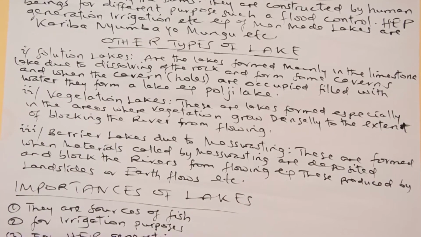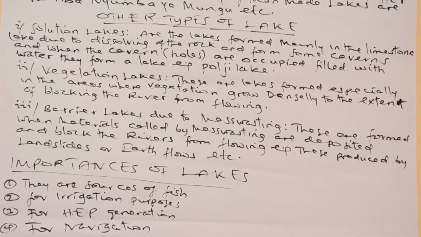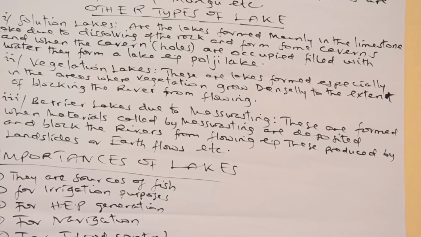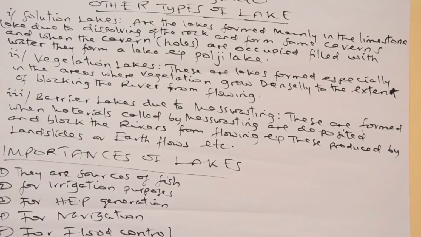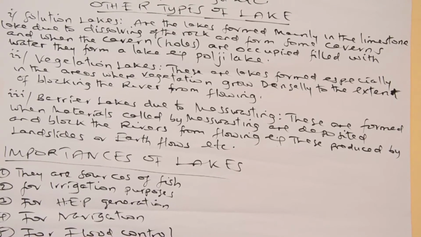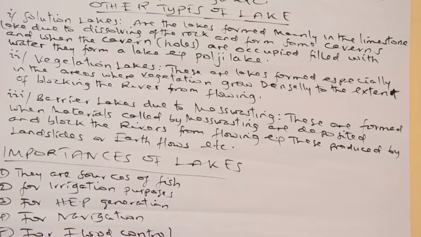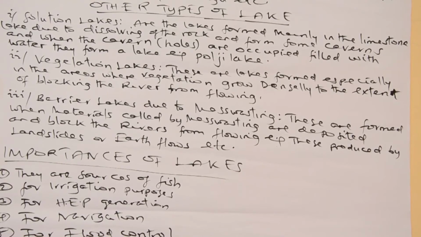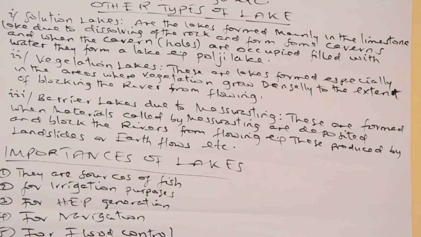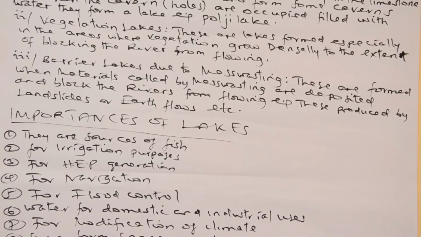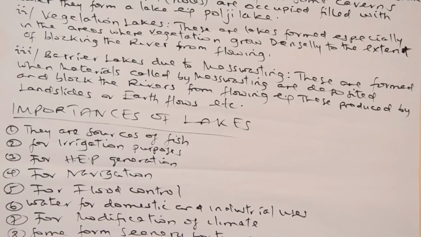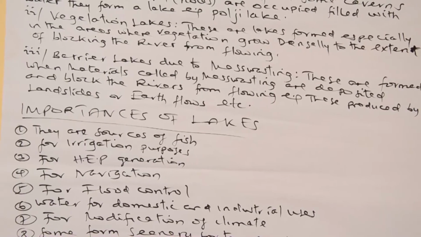It is formed when materials carried by mass wasting are deposited and block the river from flowing. For example, this is produced by landslides or earth flow. Also, wherever the landmass or upland area has downward movement of weathered material due to gravitational forces, this material will flow downwards and act as a barrier.